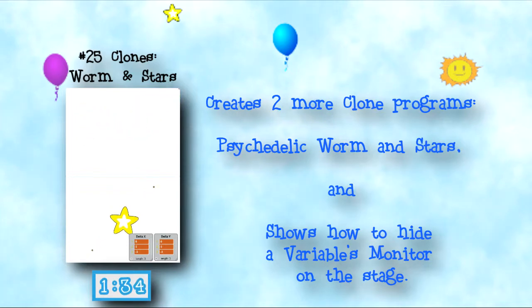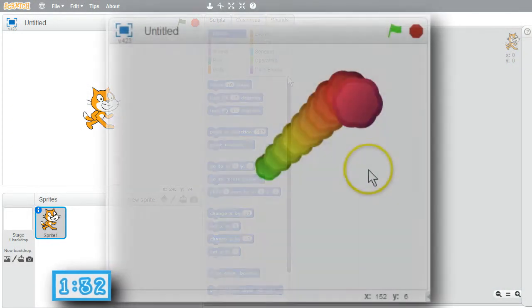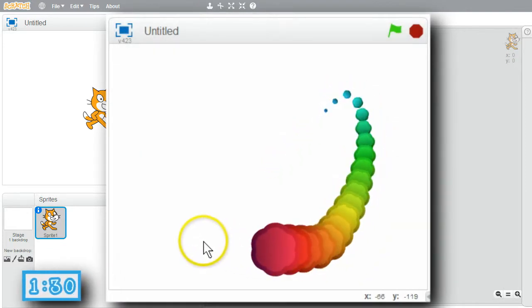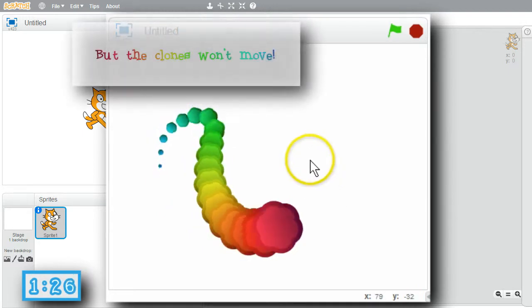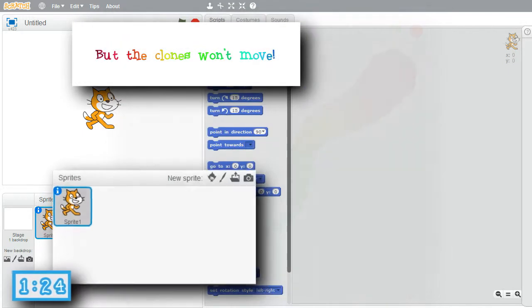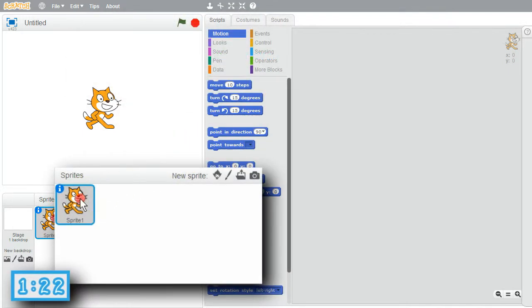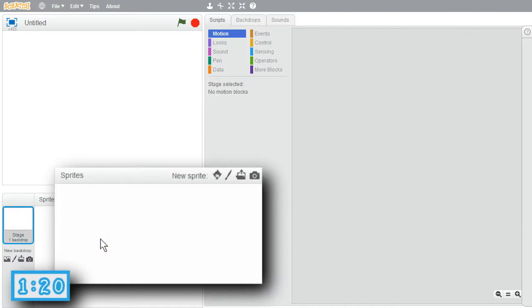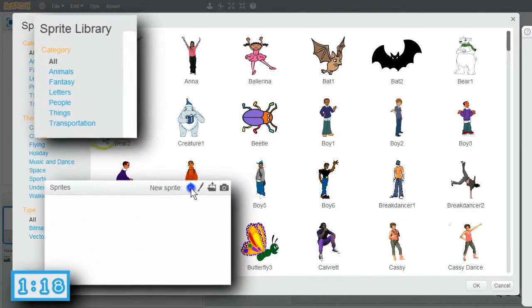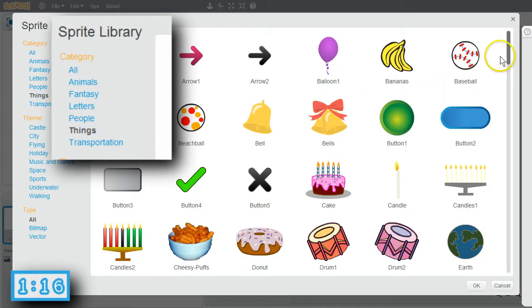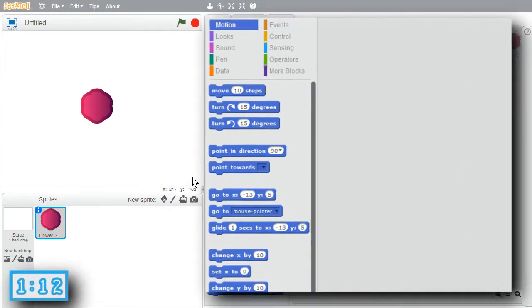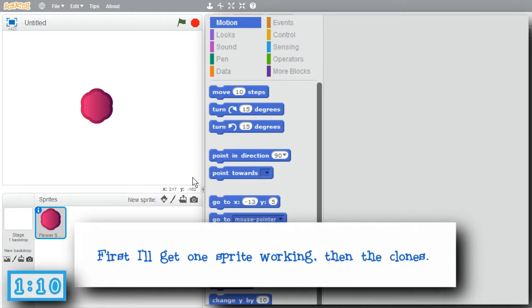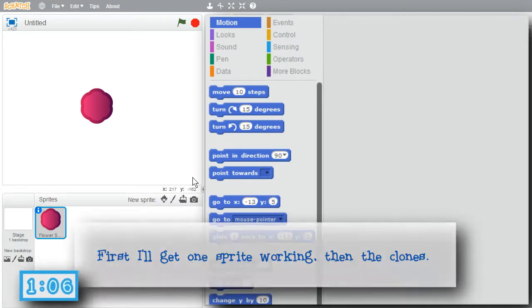I'll get started. On this challenge, I'll make a simple program that creates clones to make an interesting visual effect of a colorful crawling worm, but the clones won't move. I'm not going to use the cat. I'll delete the cat. I'll get a new sprite, things, scroll down. I'll use the flower shape. First I'll make an interesting effect with one sprite, then I'll make clones in different locations to make the image appear as if it's moving.